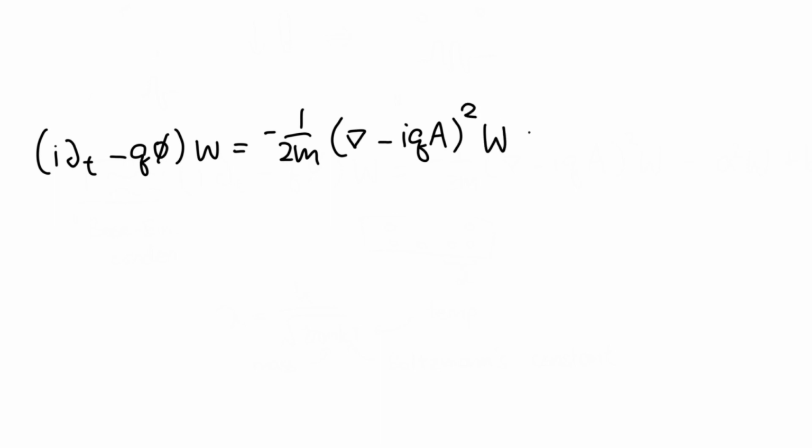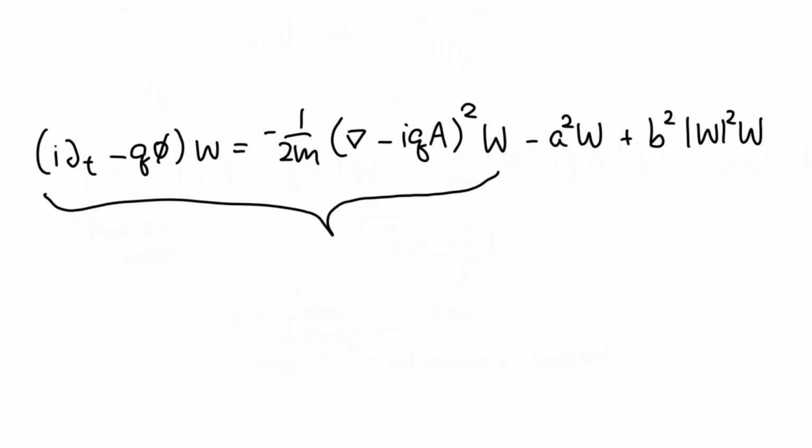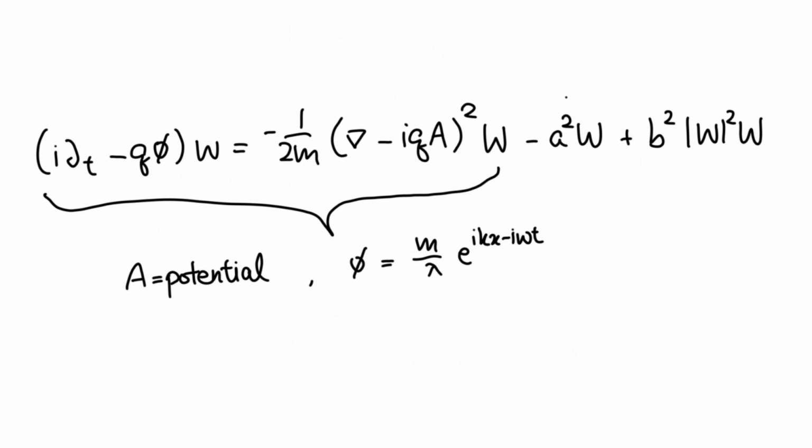Now, let us look at the Schrödinger equation governing the behavior of electrons in superconductors. In this equation, the following part is the Schrödinger equation of an electromagnetic wave, where A is the potential and phi is mass over lambda multiplied by e to the power of i multiplied by the phase of the wave, when simplified in one dimension. These last two terms here represent the repulsion of the electrons in the Cooper pairs.